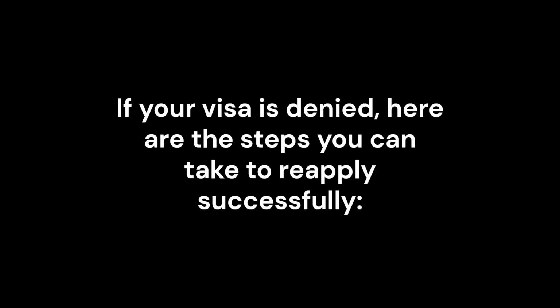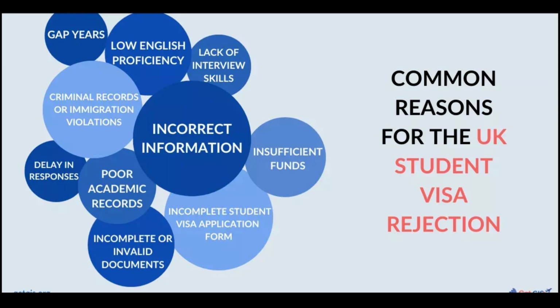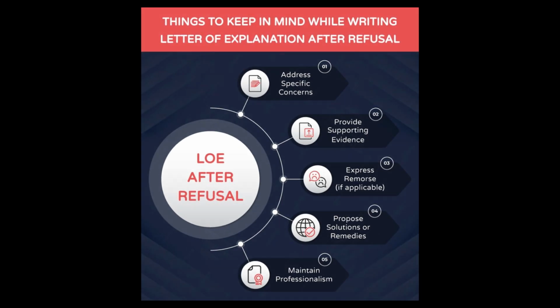2. What to do after a visa denial. If your visa is denied, here are the steps you can take to reapply successfully. Most visa denial letters explain the reason for rejection. Read this letter carefully to understand where your application fell short. Once you understand why your visa was denied, take concrete steps to address the issue.